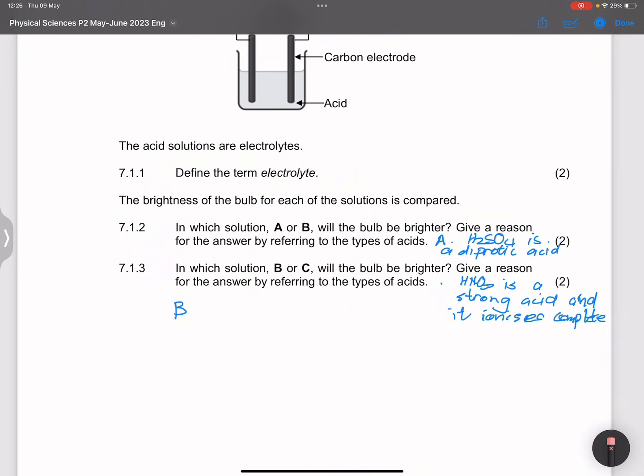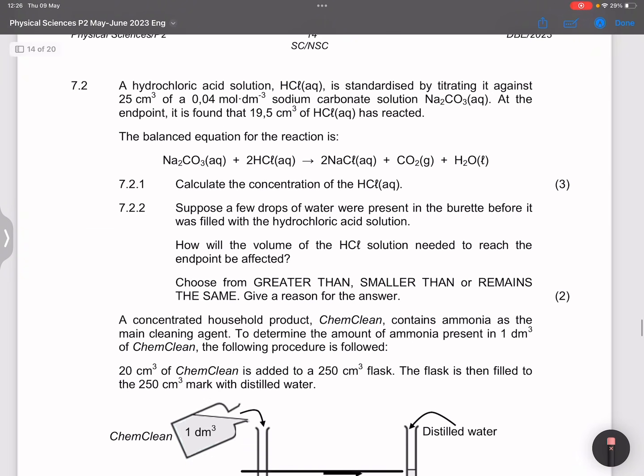So let's go to the next part of the question. They say we've got a hydrochloric acid solution, which is standardized by titrating it against 25 cubic centimeters of a 0.04 moles per cubic decimeter sodium carbonate solution. At the end point, it is found that 19.5 cubic centimeters of hydrochloric acid has reacted. They give us the balanced reaction there. They say calculate the concentration of hydrochloric acid.